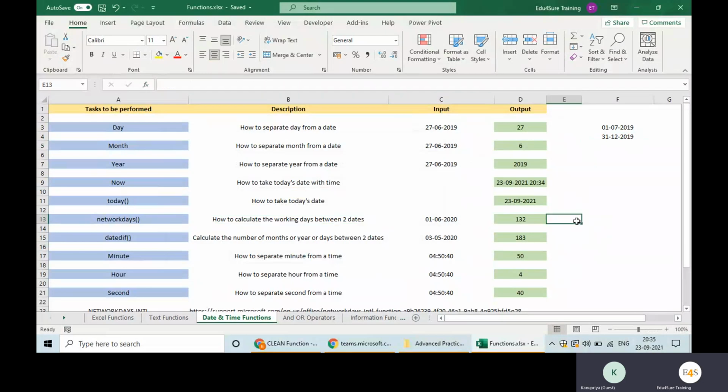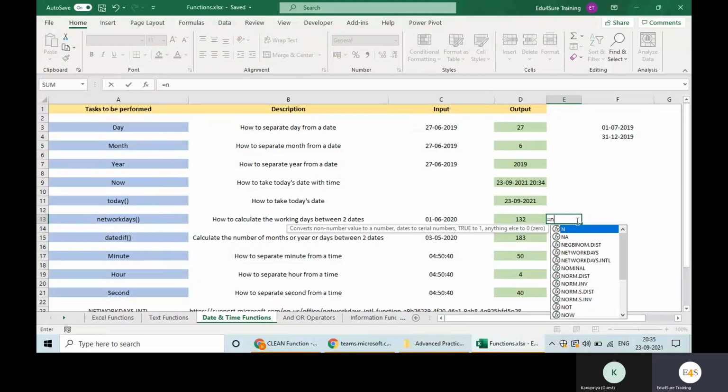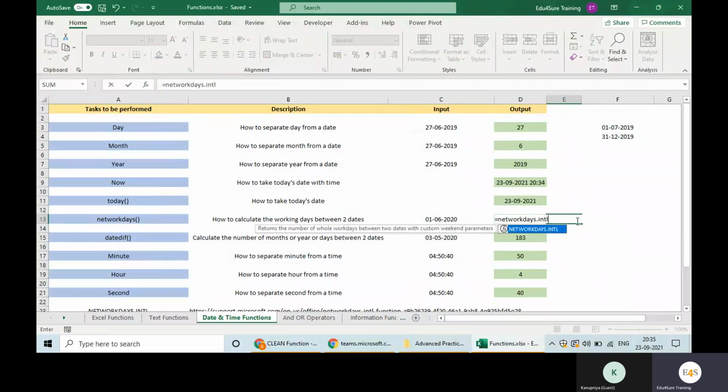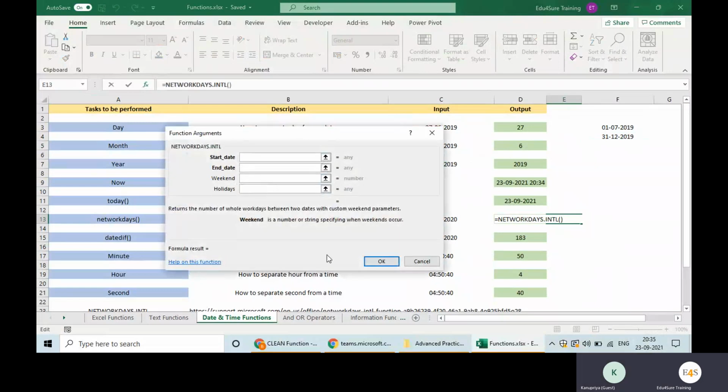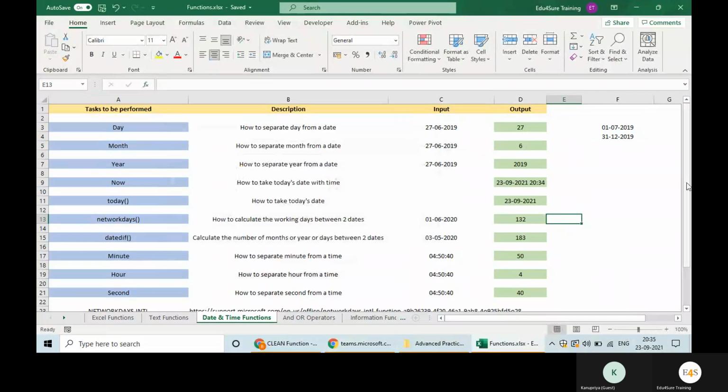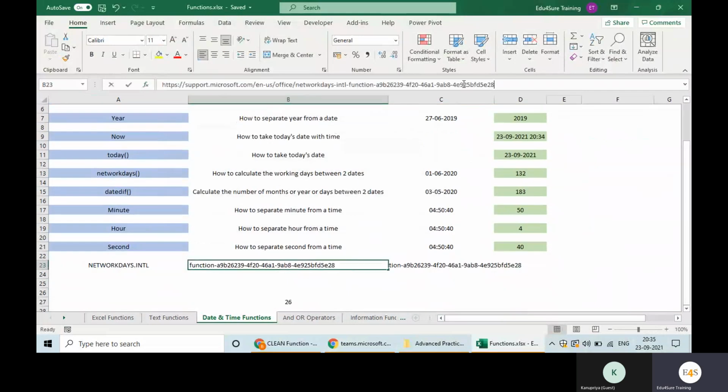So there is another function called NETWORKDAYS.INTL. When we are working for any country apart from India, we will use this other variant of the function. It has one extra input, weekend. So we will give start date, end date, and holidays like earlier. But what to write in weekend? Number. Friday. Basically, this is a link which is there in the sheet itself.